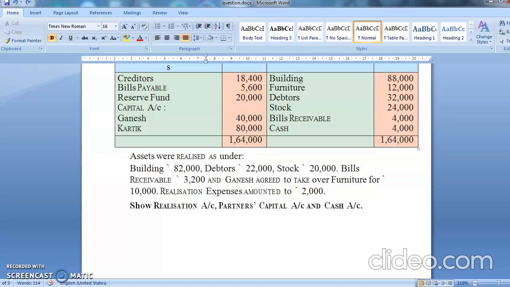See, Ganesh is taking the furniture at his home. उसको लगा बहुत अच्छी चीज है, मेरे घर में काम आ जाएगी, तो गणेश उसका वैल्यू देके घर ले जाते हैं. Realization expenses amounted to rupees 2,000. Show realization account, partners capital account, and cash account.